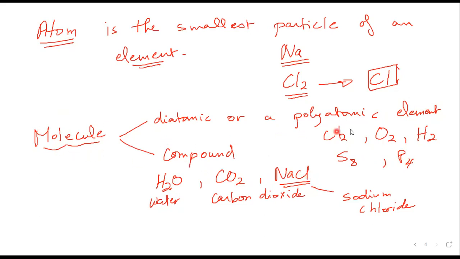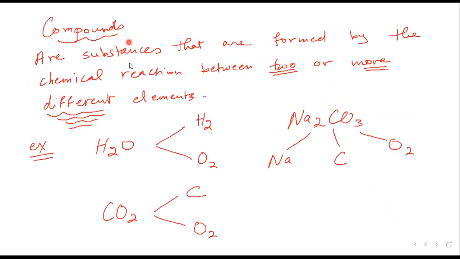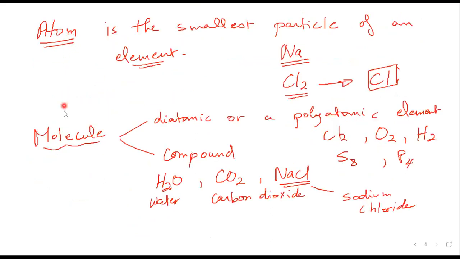So a molecule could be an element and a molecule could also be a compound. Okay, these are the differences between an element, which consists of either a monoatomic or a diatomic element, and a compound, which consists of two or more different elements, and the difference between an atom and a molecule.